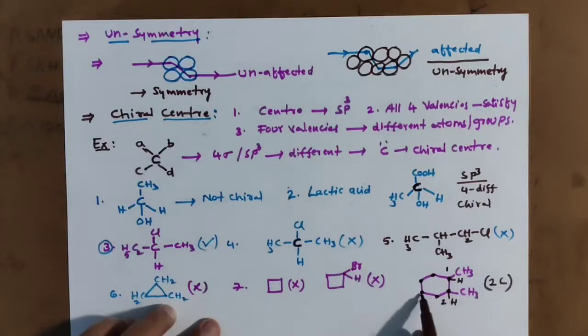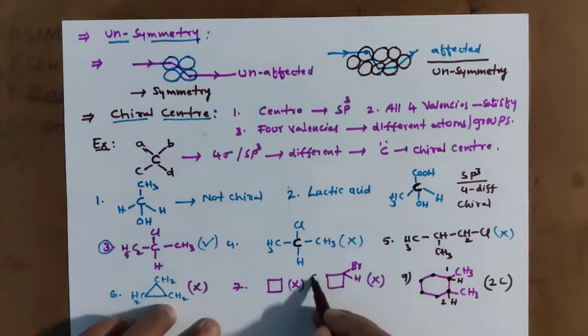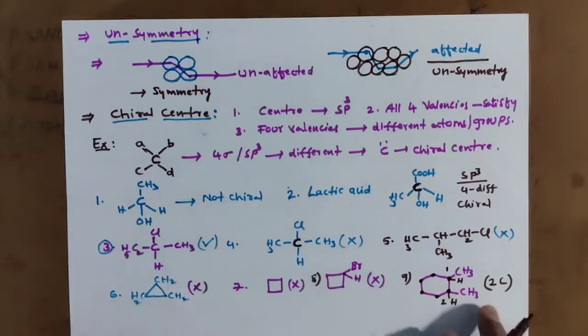But here CH2, CH2, CH2, CH2 are the same groups, whereas here the groups are different. So in this example, we have 2 chiral centers.